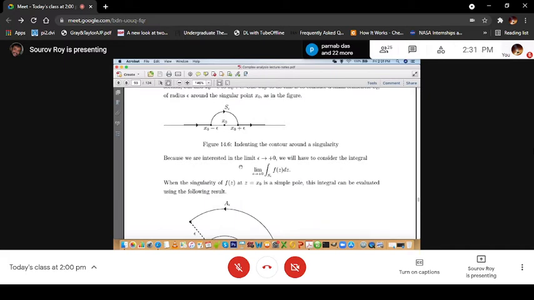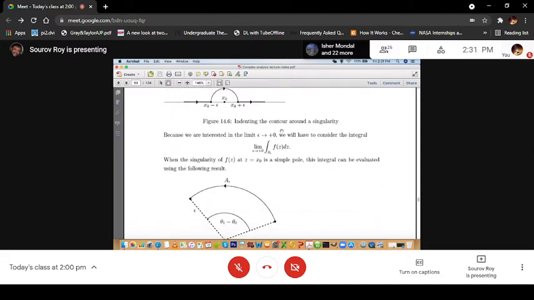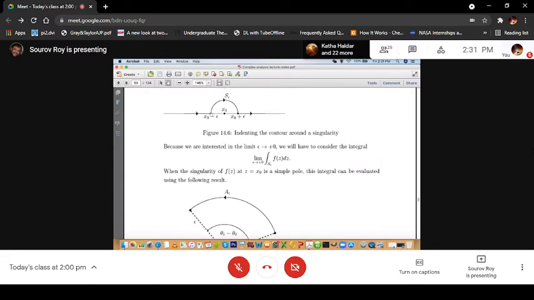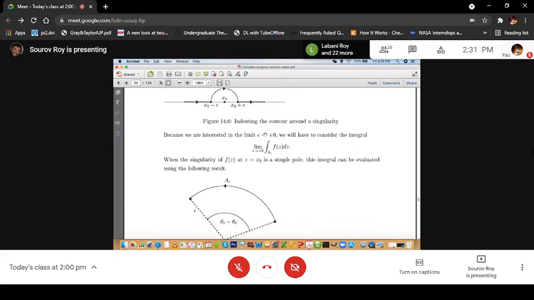Now, because we are interested in the limit epsilon tending to plus 0, that is epsilon greater than 0, we will have to consider the integral along S epsilon of f(z), in the limit epsilon tending to 0 plus. So we have to evaluate this integral now, and we have to learn how to do this.